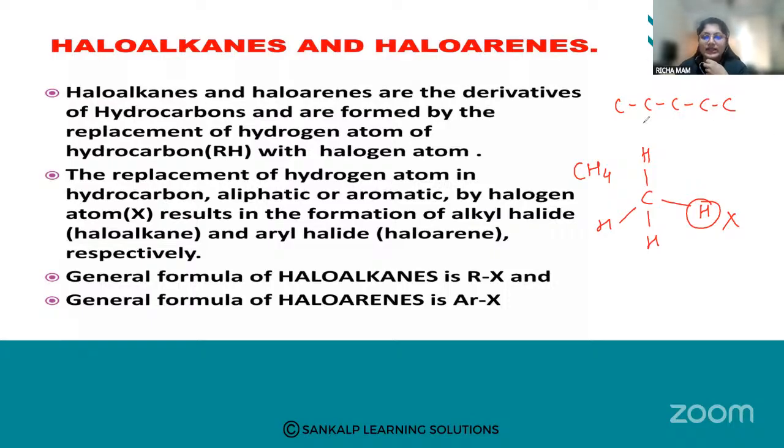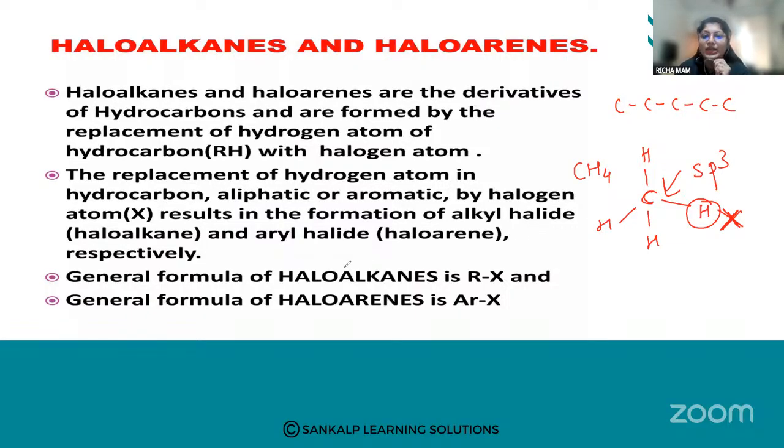So haloalkanes are the halogen derivatives of aliphatic hydrocarbons, where one or more hydrogen atoms are replaced by halogen atoms. Here the carbon to which the halogen atom is attached is sp3 hybridized. So replacement of a hydrogen atom in an sp3 hybridized hydrocarbon gives a haloalkane, and the resulting compounds are called haloalkanes.